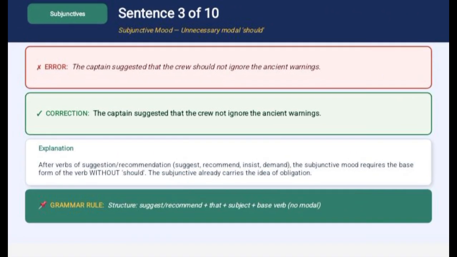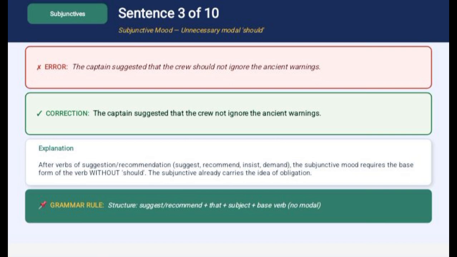Next, sentence number three. The error sentence is: the captain suggests that the crew should not ignore the engine warnings. The error here is the use of should inside the that clause. The correct sentence is: the captain suggests that the crew not ignore the engine warnings. Why?